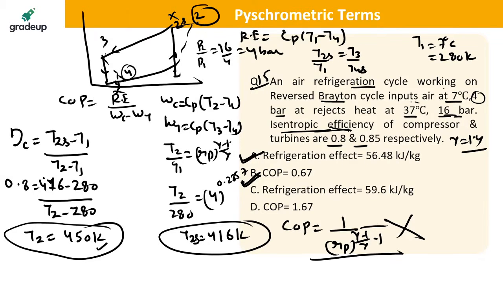T3 is given 37 degrees Celsius. Okay, it is 310 Kelvin. So this is 310. T2S you have already found, 416. You will get the value of T4S from here. T4S will be equal to how much? 208.6 Kelvin. And finally you will be using this formula.